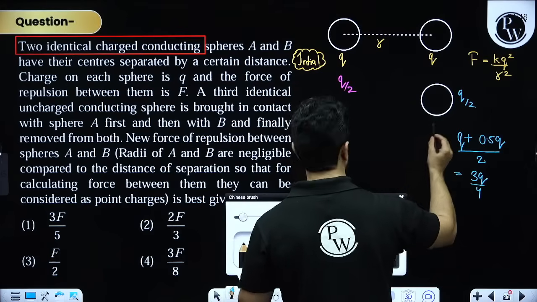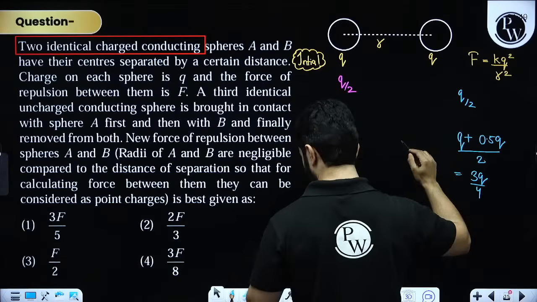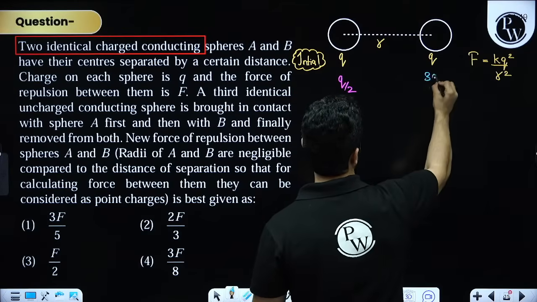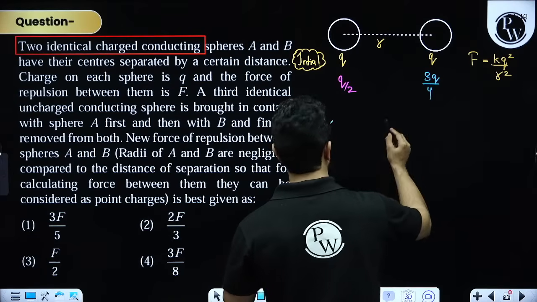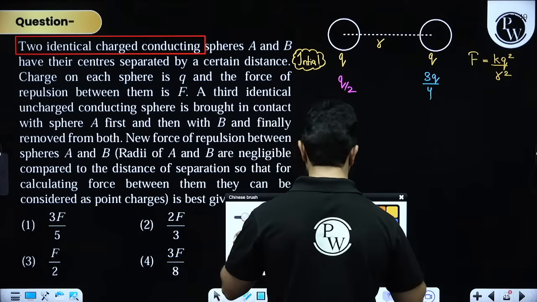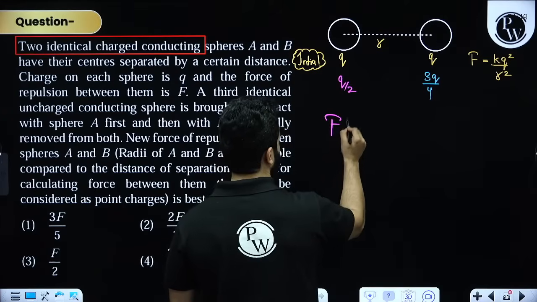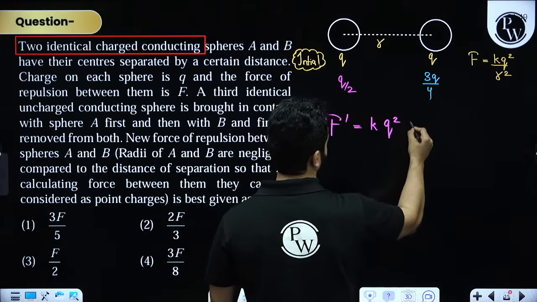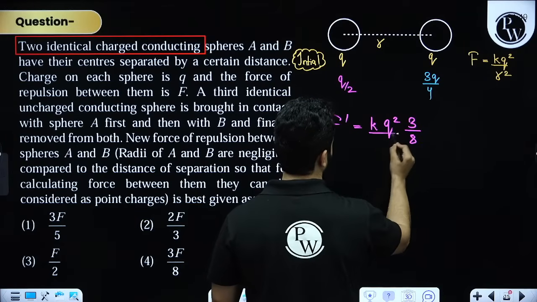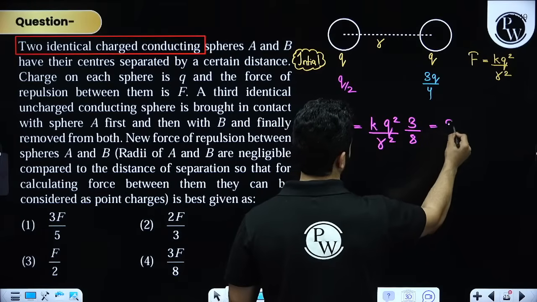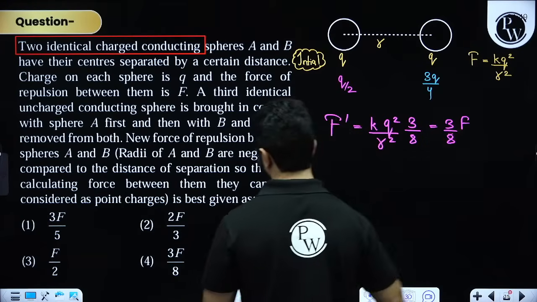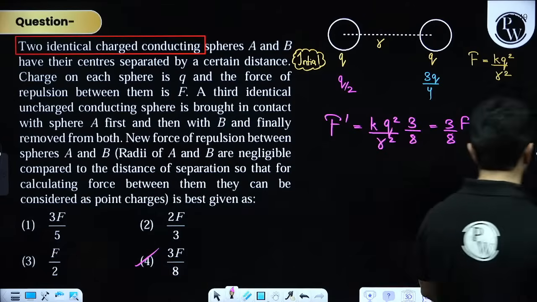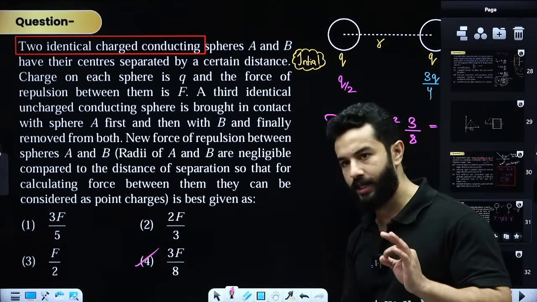So finally, let's remove this. Finally we'll have 3Q by 4 charge on this. And then if they want us to find out the final force, we'll say finally the force will be KQ square, and this will become 3 by 8 divided by R square. So this is nothing but 3 by 8 times of F. Fourth, right? Hopefully everything is clear, sorted.